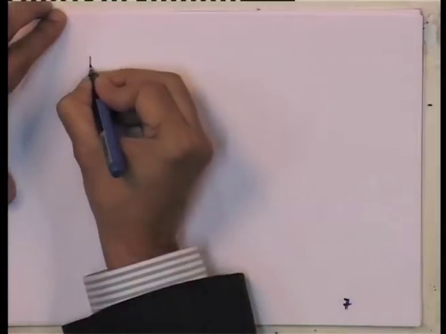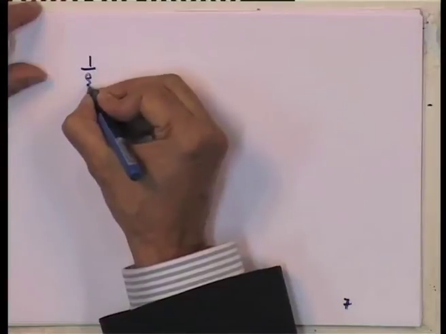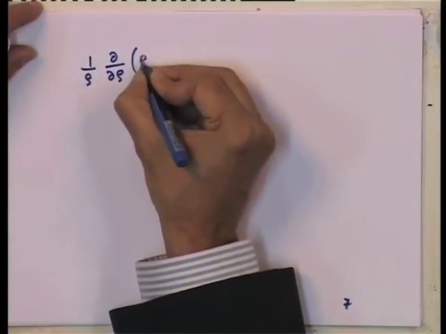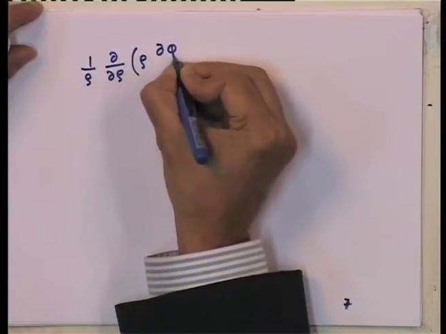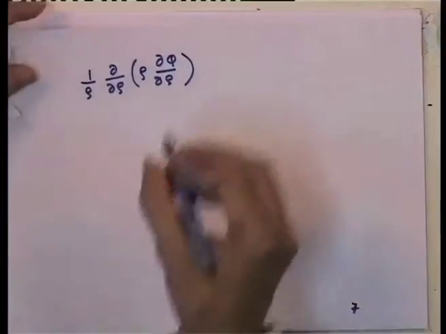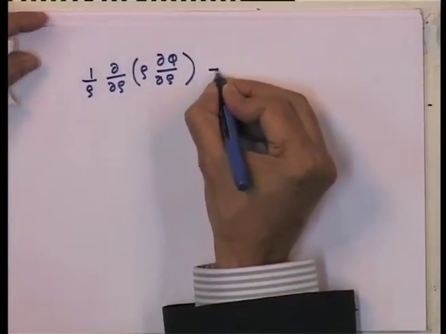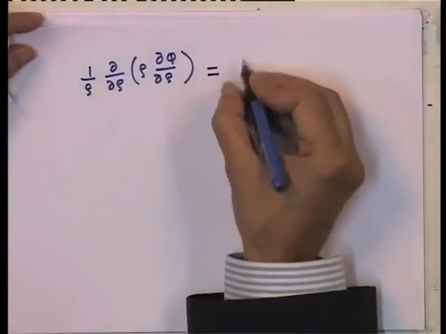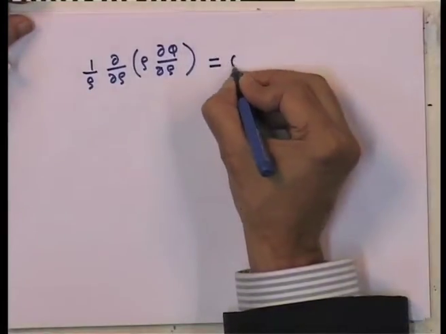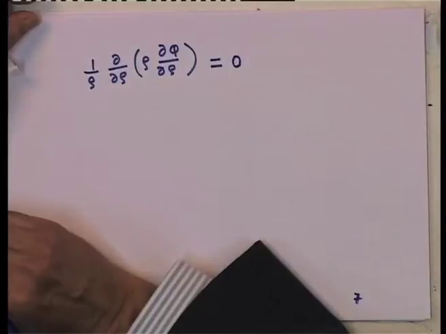So, the equation that I need to solve then would be 1 over rho d by d rho of rho d phi by d rho. This is my del square phi, and let us take the Laplace's equation in this case, so it is equal to 0.